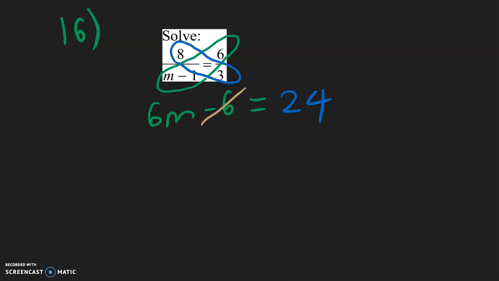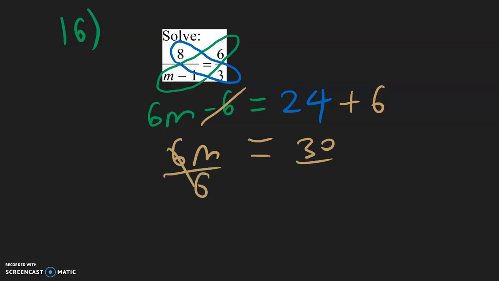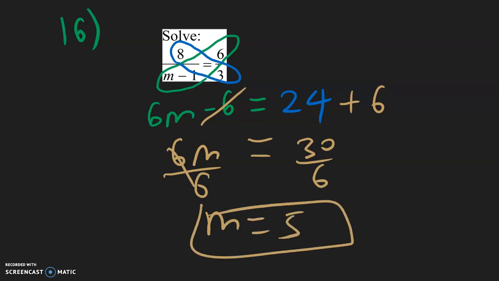So let's move the negative 6 to the other side, becomes plus 6. 24 plus 6 is 30. And we have 6m over here. And now we need to divide both sides by the 6. 30 divided by 6 is just going to be 5. So our answer is m is equal to 5.